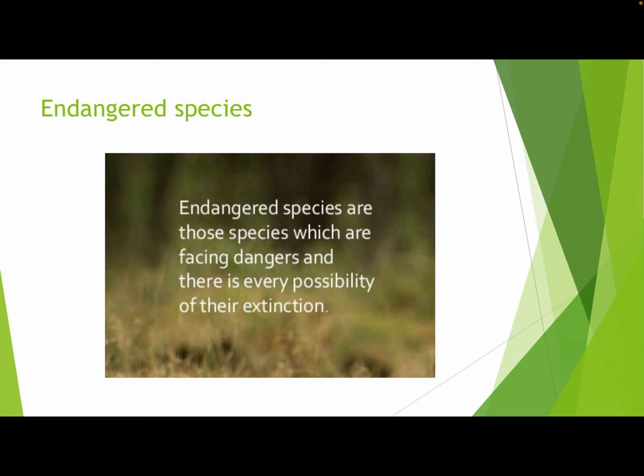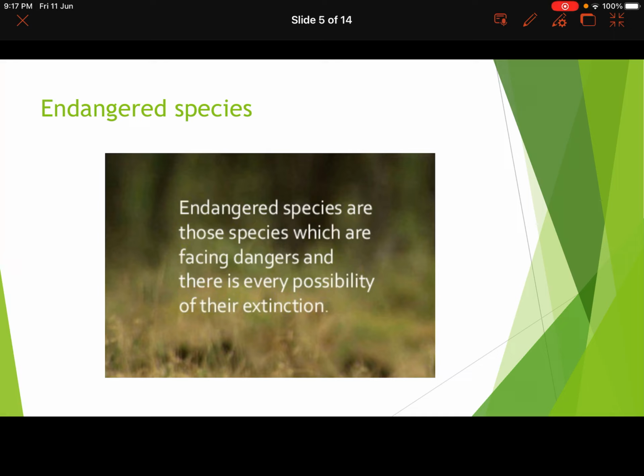Next one is your endangered species. So endangered species are those which are facing danger and there is a possibility of their extinction. So endangered species, they are in danger. Okay, they are on the verge of getting extinct. So what do we have to do for them? We have to conserve them. Otherwise, these endangered species will get extinct.